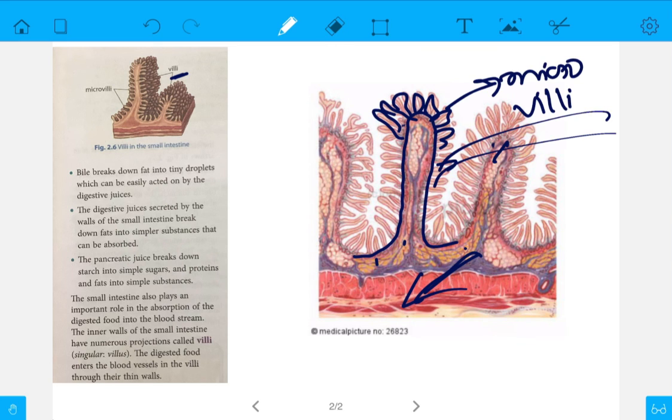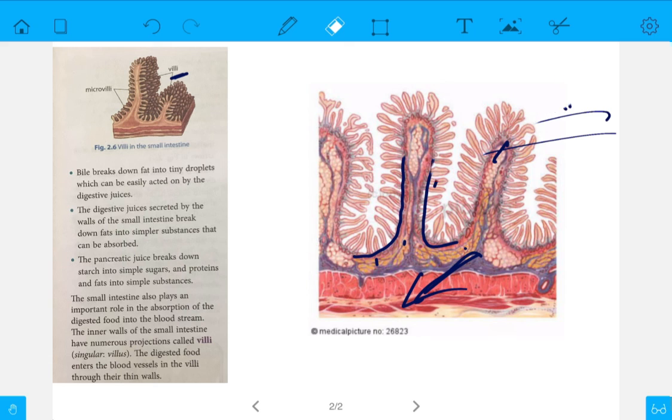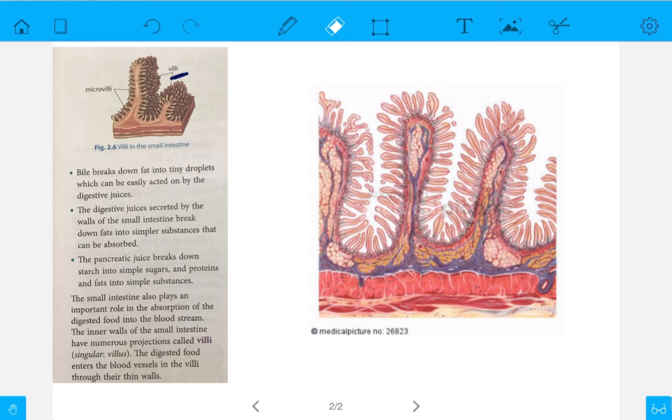So students, I think you have understood today's class on digestion and absorption in the small intestine. This is how digestion and absorption happen in the small intestine. In the next class we will learn about digestion and absorption in the large intestine.